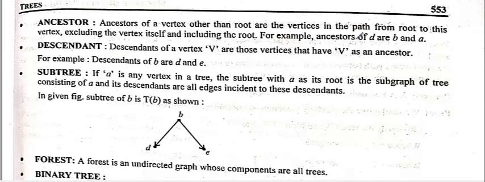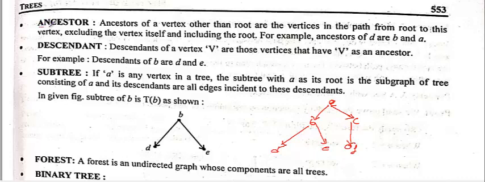So let me draw the graph here, so it's better to understand. You have A, this is B, this is C. Then you have D, you have E, you have F. So these directions are given.